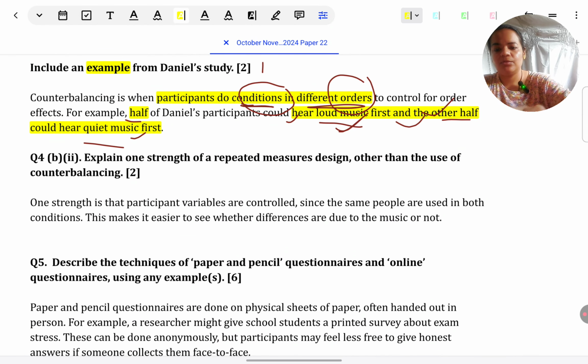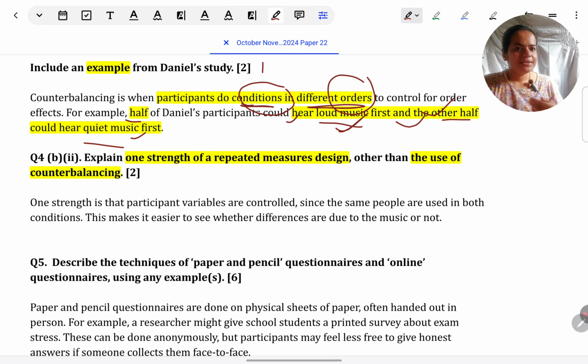Explain one strength of repeated measures design other than the use of counterbalancing. Some students read in a lot of haste, so though it is given other than use of counterbalancing, they'll read very fast and they'll give from counterbalancing only. So it becomes totally wrong. So make sure that you're reading very carefully.